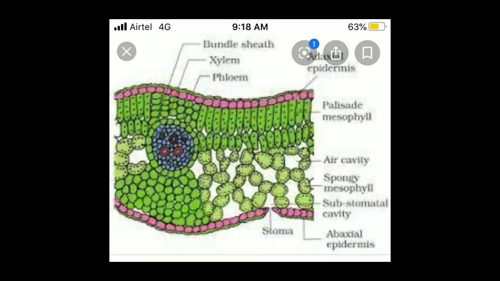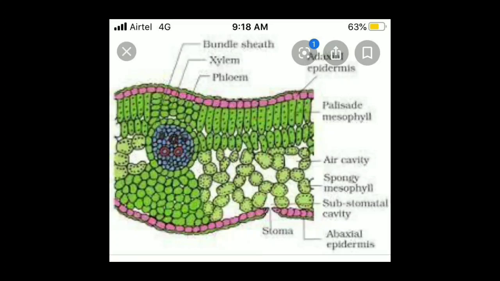Then just below the upper epidermis are long cells, which are the palisade parenchyma, and below the palisade parenchyma are the round cells, which are the spongy parenchyma. The palisade parenchyma and spongy parenchyma together are known as the mesophyll of a leaf, and these are the cells that contain chloroplast, that is, they have chlorophyll. And so the mesophyll is the region of the leaf that does photosynthesis.